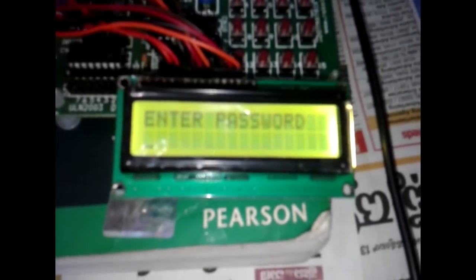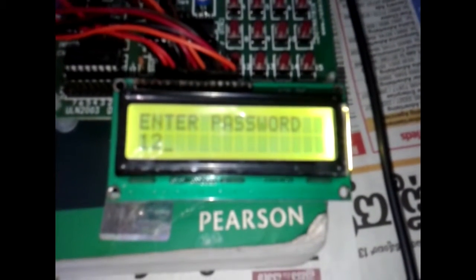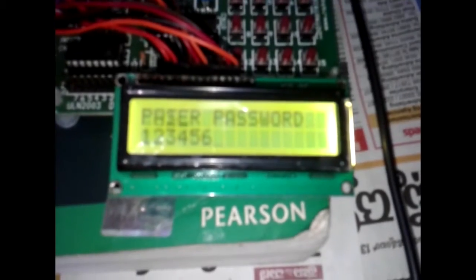Okay, it's showing "Welcome to ATM, press any key." Press any key means you need to press any key which will take you inside. Okay, it's asking for a password. Just enter your password. I had given a password like 1 2 3 4 5 6. This is my password.